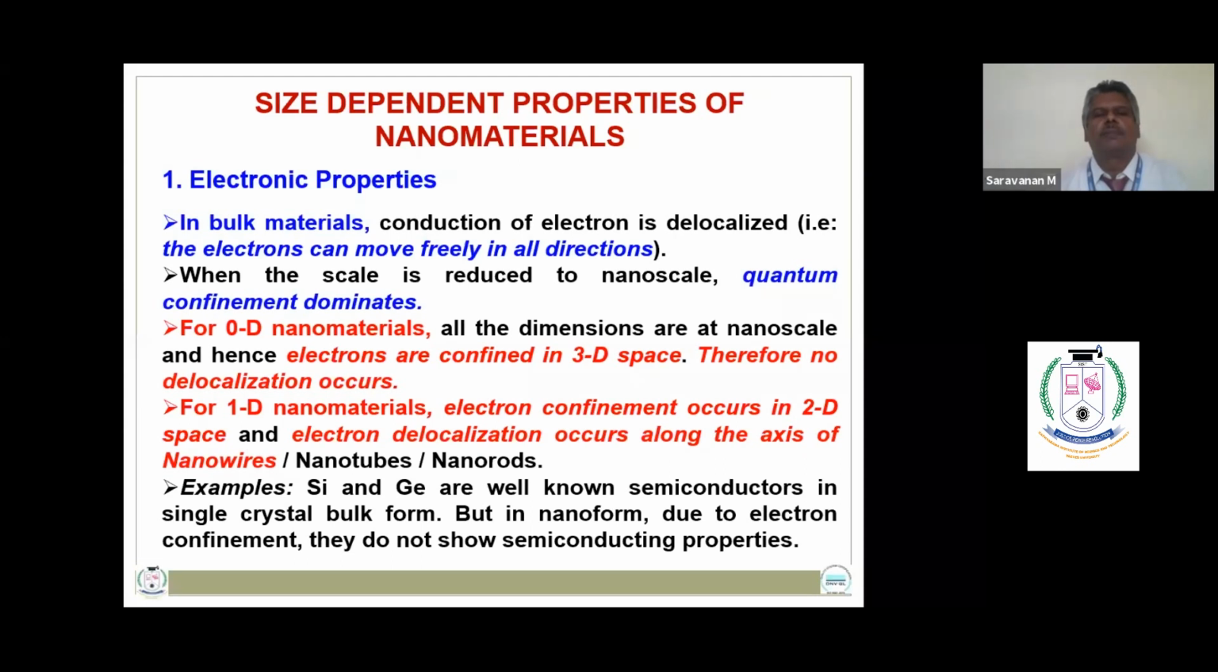Now let us see the size dependent properties of nanomaterials. In the case of electronic properties, in bulk materials, conduction takes place because of the movement of mobile electrons. But in the case of nanomaterials, quantum confinement dominates. For zero-dimensional nanomaterials, electrons are confined in three-dimensional space, and hence no delocalization occurs. And in the case of one-dimensional nanomaterials, electron confinement occurs in two-dimensional space, and hence electron delocalization or movement occurs along the axis of nanowires or nanotubes.